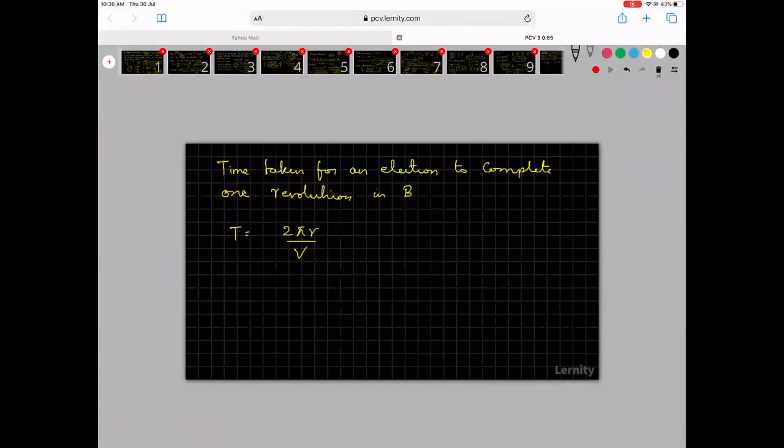Now let us see what all things we know for us to find out the velocity.